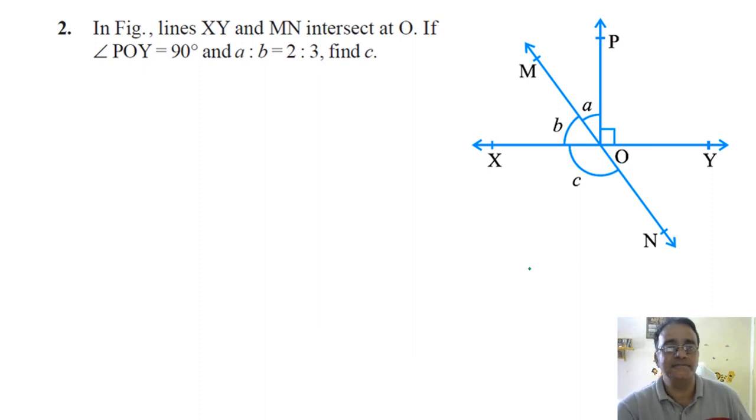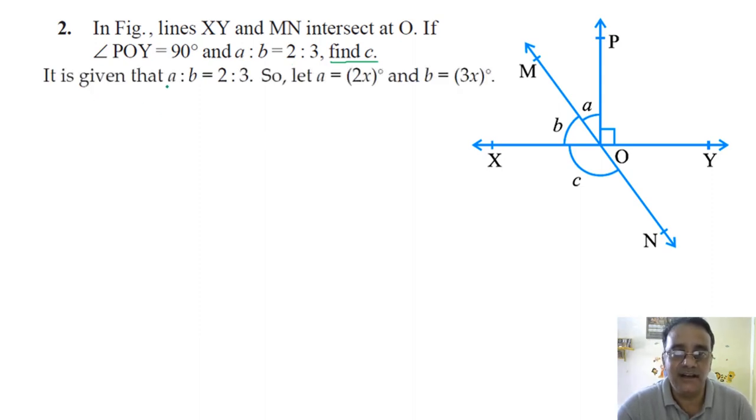This is a very good question. In the figure, lines XY and MN intersect at point O. If angle POY is equals to 90 degree, and the ratio of these two angles is 2:3, find the angle C. अभी रेशियो में हम लोग पढ़े हैं, रेशियो में कभी भी रेशियो दिया रहता है तो हम लोग क्या लेते हैं? 2x और 3x.